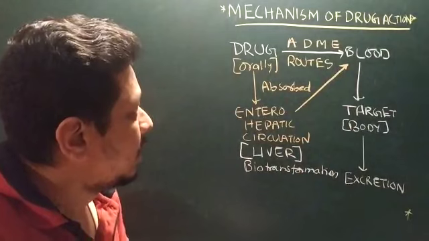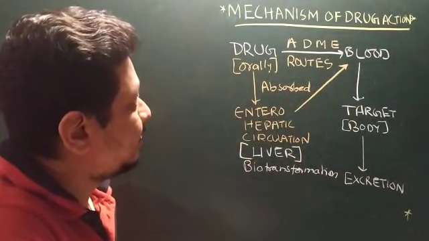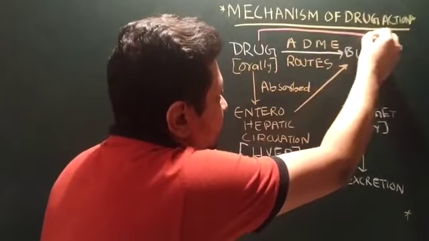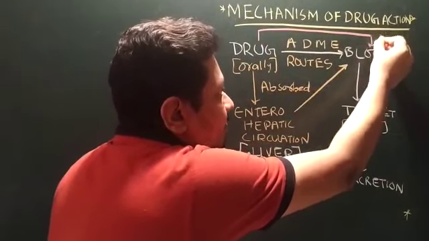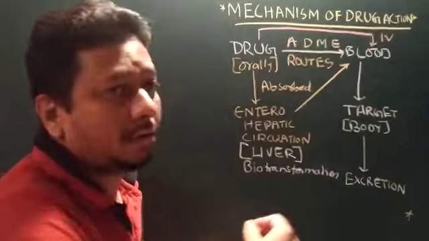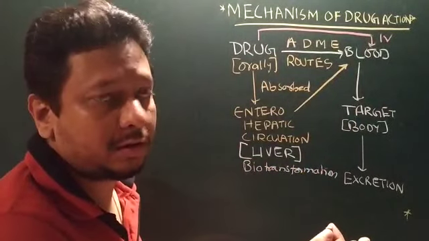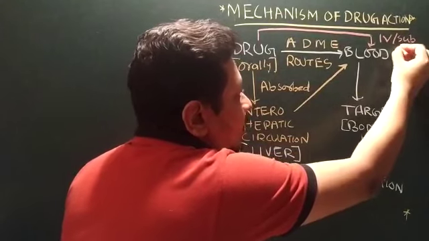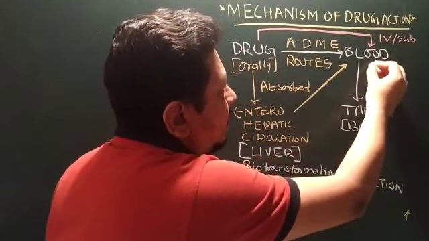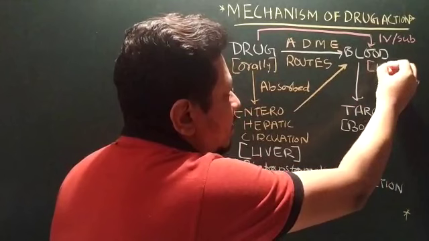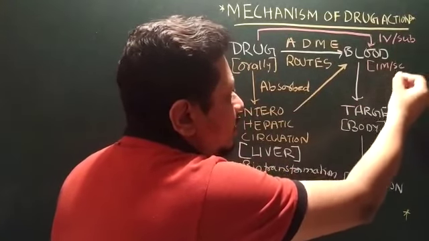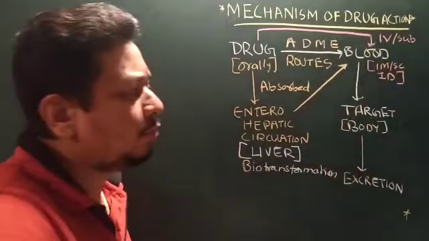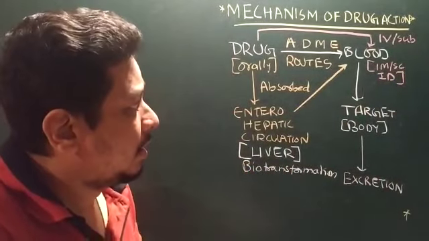Now, if there is some alternate route, like if I want the drug to reach directly to the blood, you have the parenteral route, IV, then sublingual, and even intramuscular, subcutaneous, intradermal, most of the time used for vaccination.